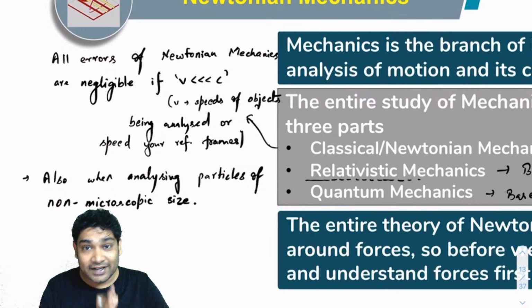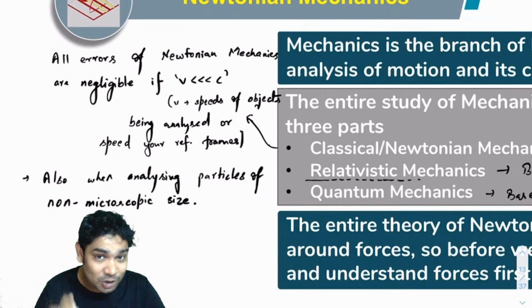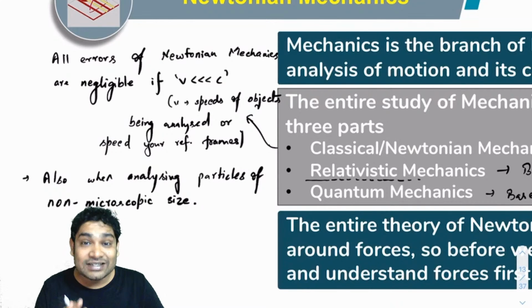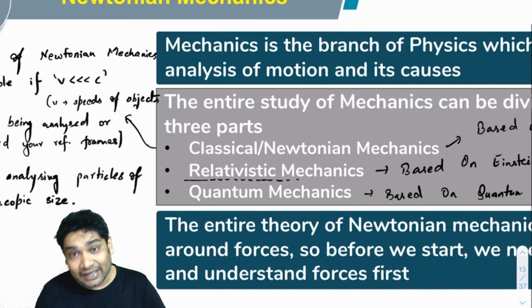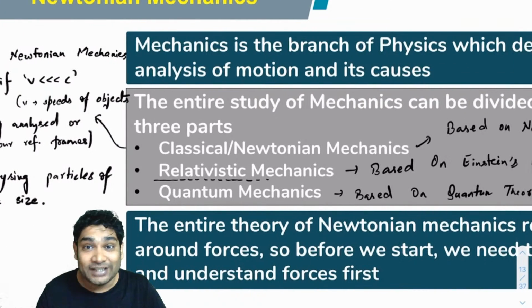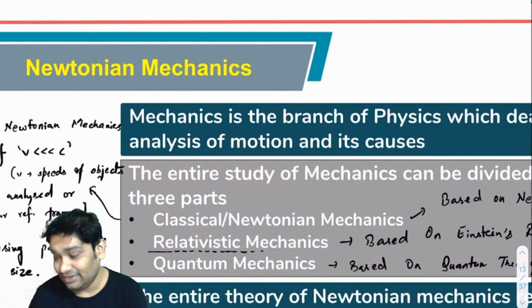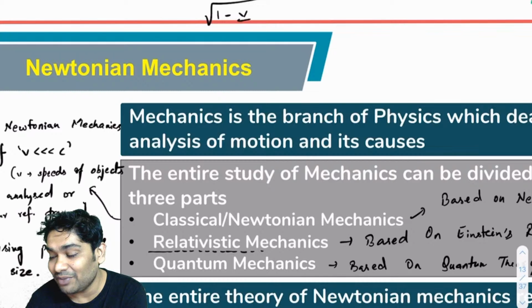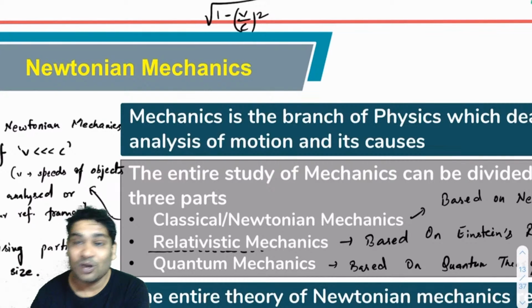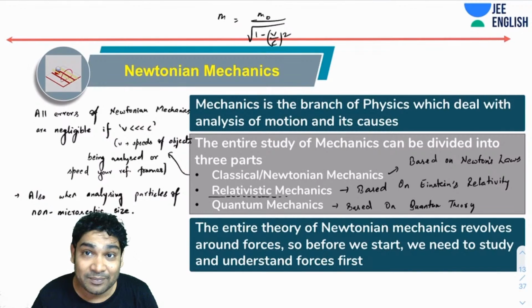Newton presented his laws, and he said that everything can be analyzed on the basis of Newton's laws. That turns out wrong. Einstein corrected his laws, and Einstein said, okay, you know what? Mass actually changes with speed. Einstein told us that m equals m naught over the square root of 1 minus v squared by c squared. This is how the mass of an object changes with its speed.